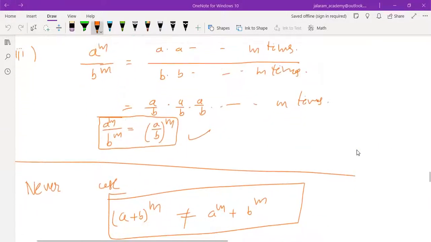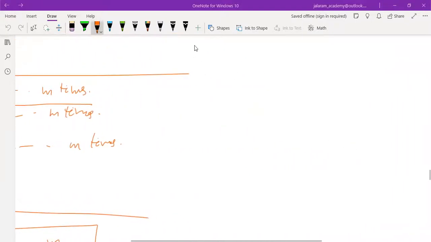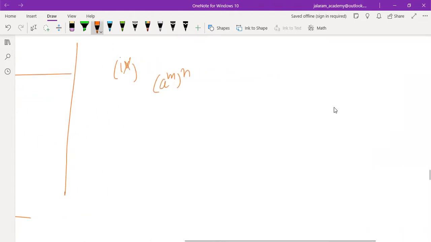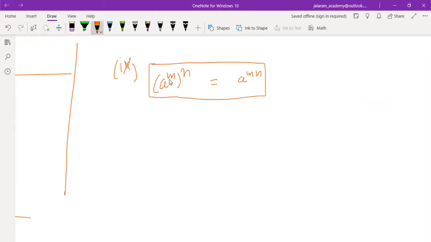So the next property, property number 9, is: if (a^m)^n is there, it means it is equal to a^(mn). It means we have to multiply the powers if power to the power is there.